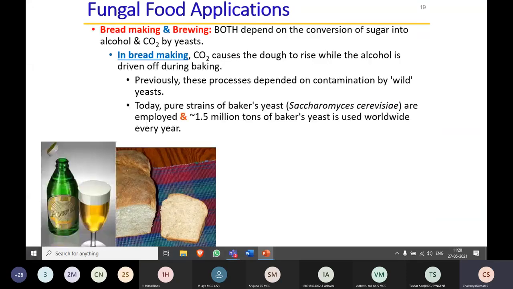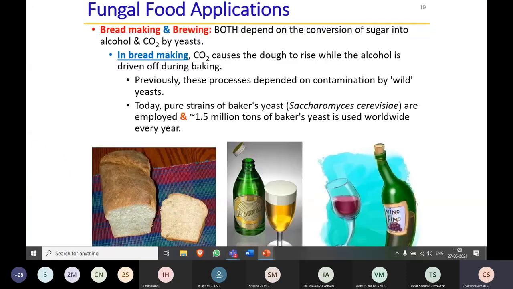Now coming to the food applications, here I have given two examples: they are mostly helpful in the brewing industry as well as bread making. Brewing is the conversion of sugars into alcohol and carbon dioxide, mostly done by the yeast cell. Yeast is also a fungus, where sugars are converted into alcohol and carbon dioxide. Coming to bread making, carbon dioxide causes the dough to rise while the alcohol is driven off during the baking.